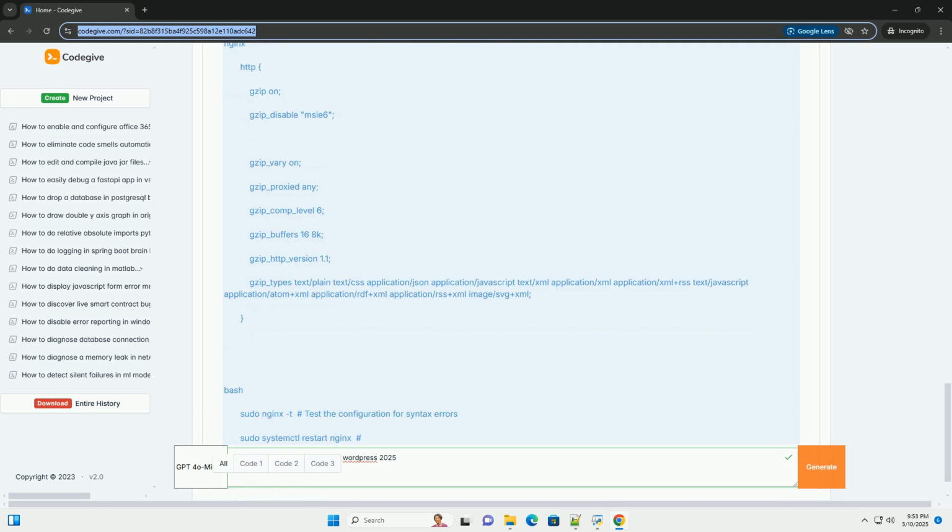Common locations include /etc/nginx/nginx.conf, /usr/local/nginx/conf/nginx.conf, /etc/nginx/conf.d/default.conf, and /etc/nginx/sites-available/your_site.conf. Asterisk: use a text editor, for example nano or vim, to open the file.